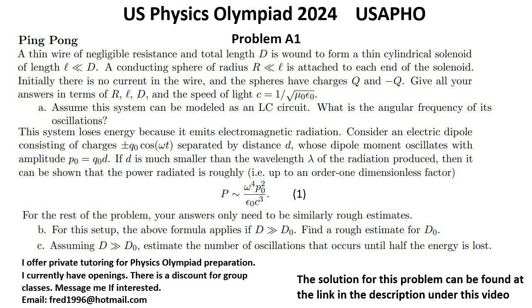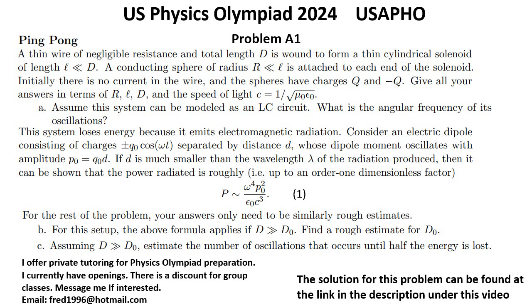Problem A1. Ping pong. A thin wire of negligible resistance and total length d is wound to form a thin cylindrical solenoid, of length L, much less than d. A conducting sphere of radius r, much less than L, is attached to each end of the solenoid. Initially there is no current in the wire, and the spheres have charges q and negative q.